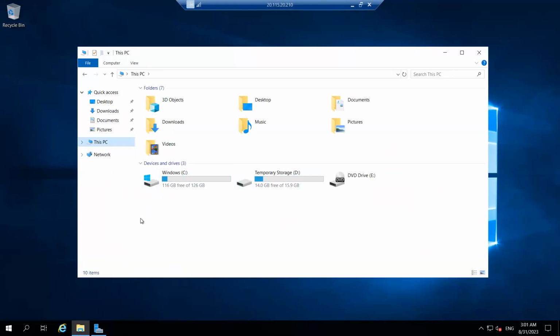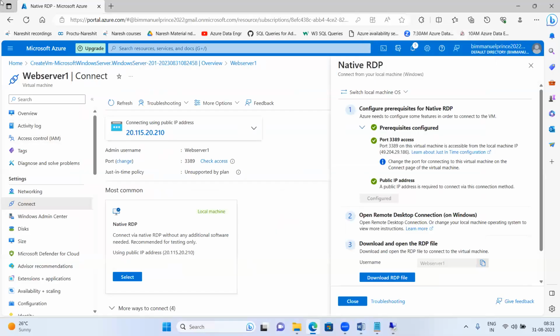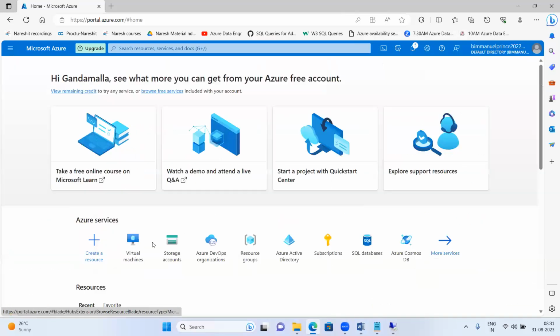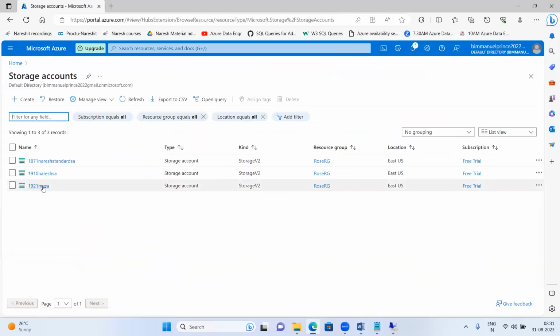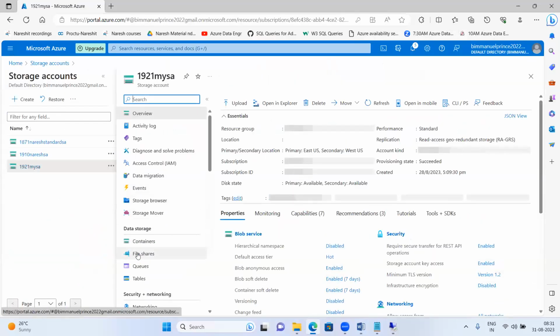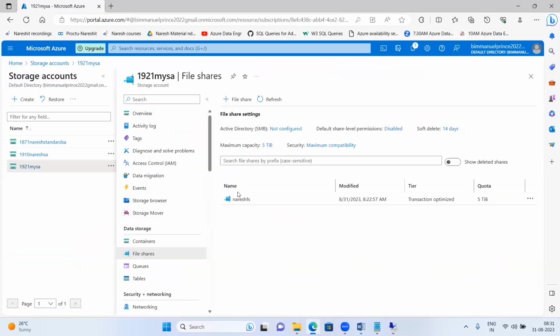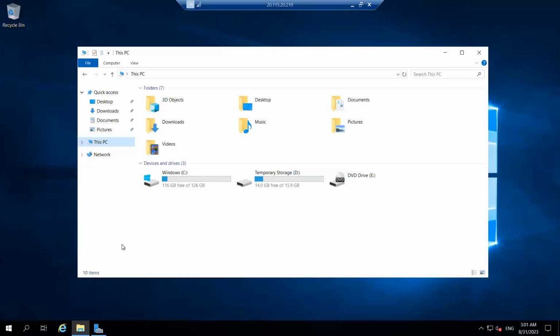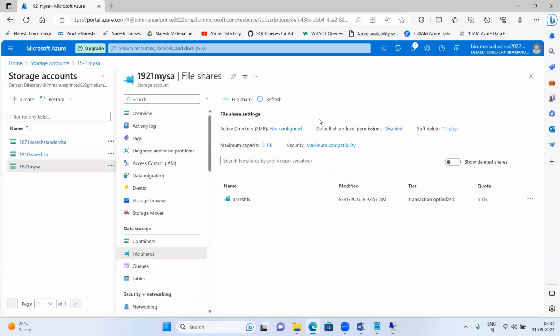I'll add the file share drive. Which file share drive? This one, the file share drive, what we have created. This one I will add. This file share, what we have created in the storage account, this one, Naresh FS. This file share, I'll add it here in this cloud server, this cloud virtual machine. And once I add this file share, Naresh FS, in this server,